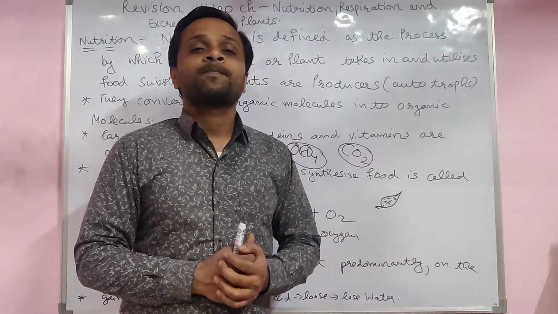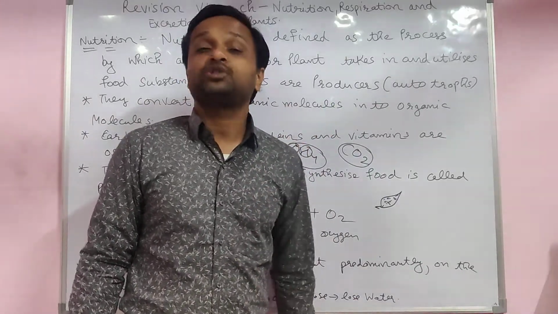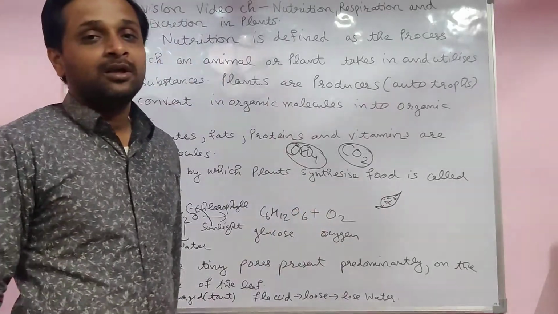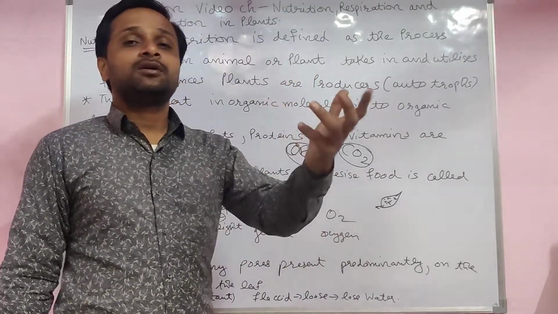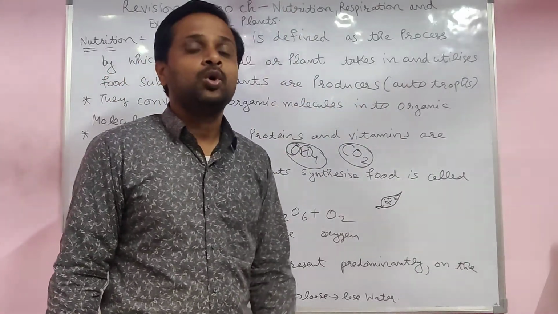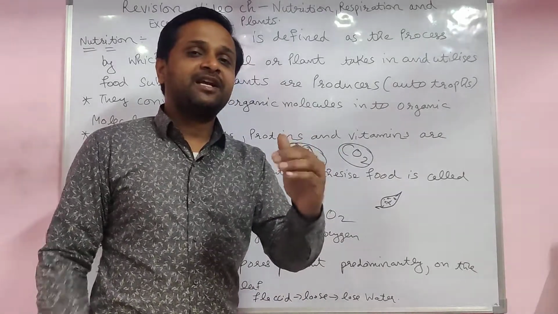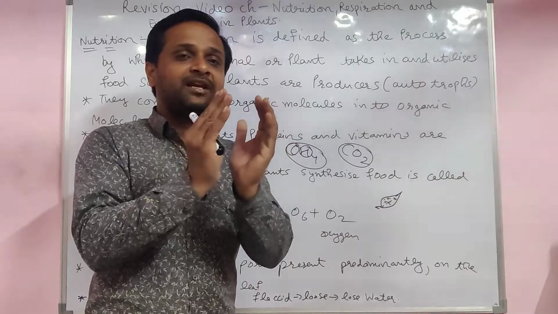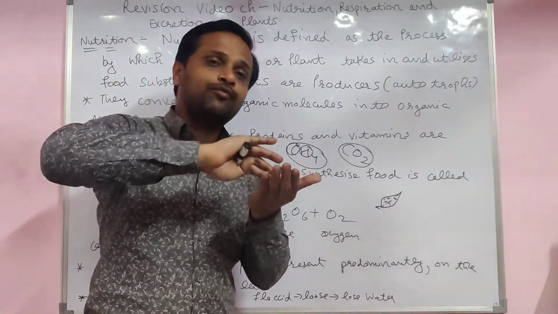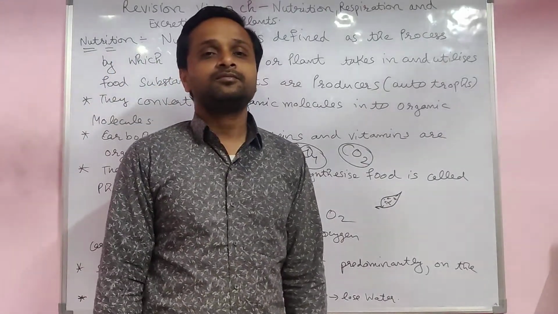Keep in mind, and plants take carbon dioxide by which process? That is diffusion. Define diffusion: the process in which solute moves from high concentration to low concentration. Like an agarbatti: near it the fragrance is more, but outside, away from it, it is less, but it tries to move from high concentration to low concentration.